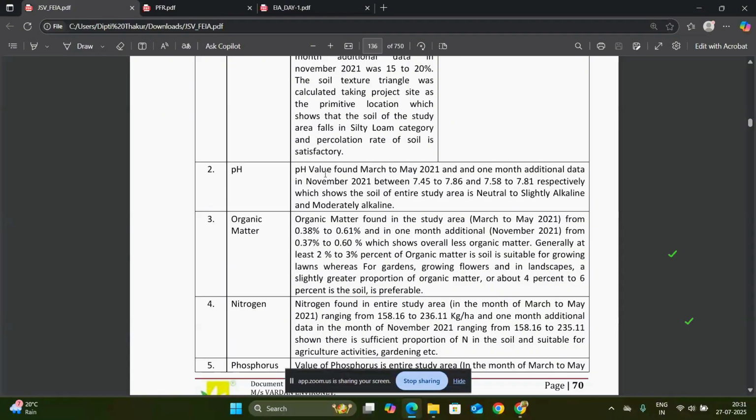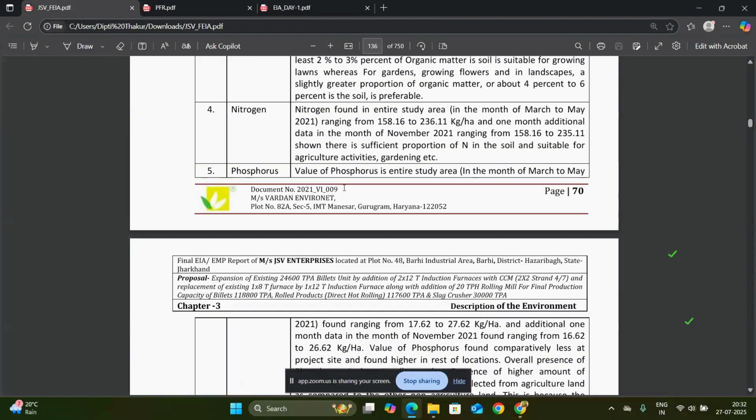As you can see, the pH found March to May 2001, and one month additional data in November 2021, between 7.45 to 7.86 and 7.58 to 7.81 respectively, which shows the soil of the entire study area is neutral to slightly alkaline and moderately alkaline. So this is how we can write in the EIA report about the parameters, the interpretation of different data mentioned in the report.